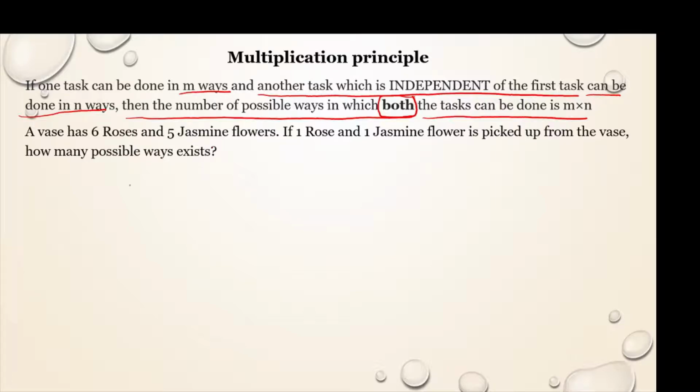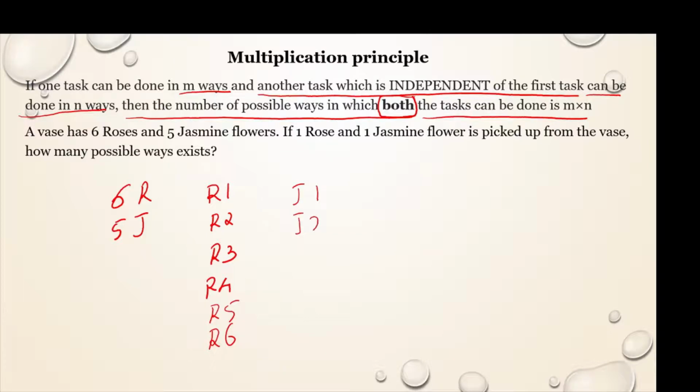So there are 6 roses and 5 jasmine flowers. If one rose and one jasmine flower is picked up from the vase, in how many possible ways exist? For example, let us write down manually rose 1, rose 2, 3, 4, 5 and 6. Jasmine also we will write manually, jasmine 1, 2, 3, 4, 5. Since the number is less, we can write down manually and we can see.